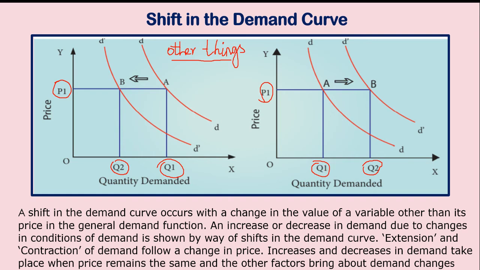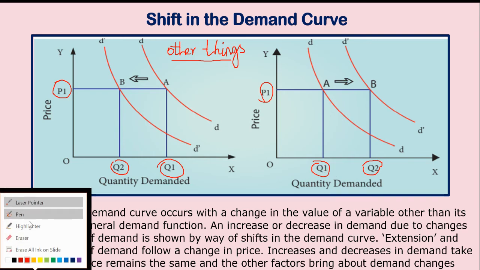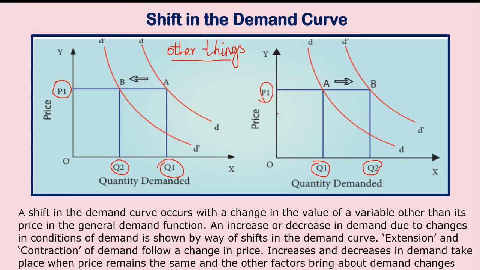What is the reason for the increase? Is it price? No, the price has not changed at all, it is in the same place. But there is an increase in the demand. So this curve DD has shifted to D dash, D dash. This is called the shift in the demand. Here also there is a shift in the demand. The quantity demanded has reduced. So here also there is an increase or a decrease in the demand, but this is because of other things.